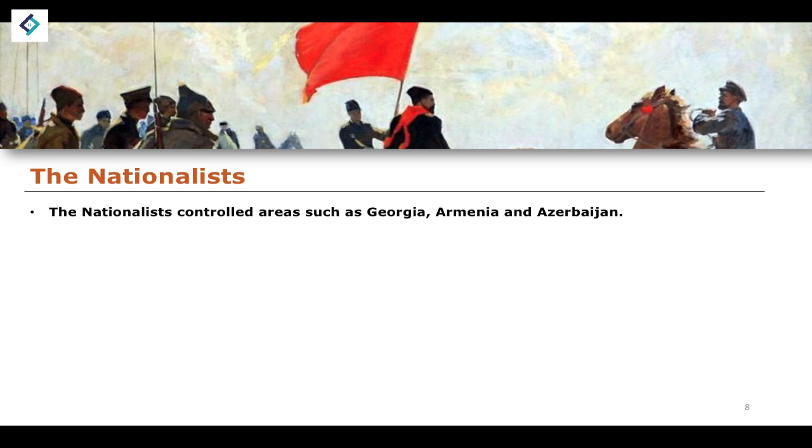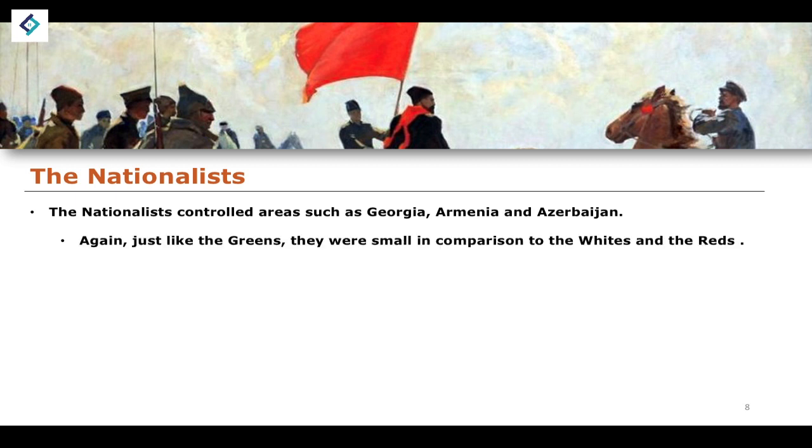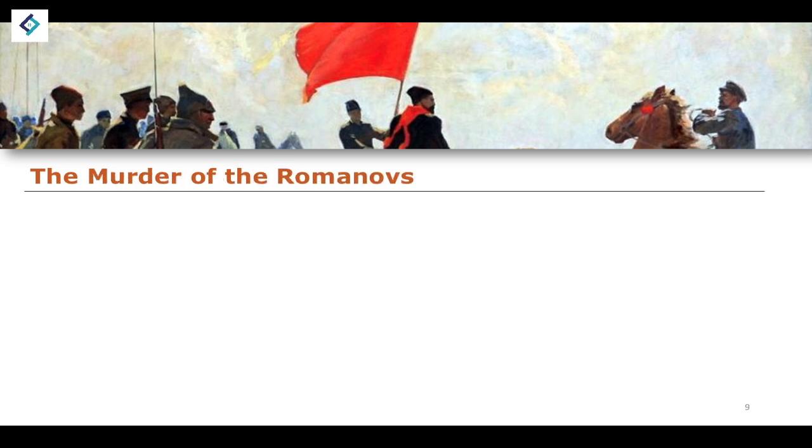So the final groups involved in this conflict were the nationalists. The nationalists would control areas in the southern region, touching on the Middle Eastern area of the Russian Empire. So Georgia, Armenia, Azerbaijan, for example. And just like the Greens, they were small in comparison to the whites and the reds, so they're often overlooked in the conflict itself, given the fact that it was seen colloquially as a conflict between the Bolsheviks and the whites.